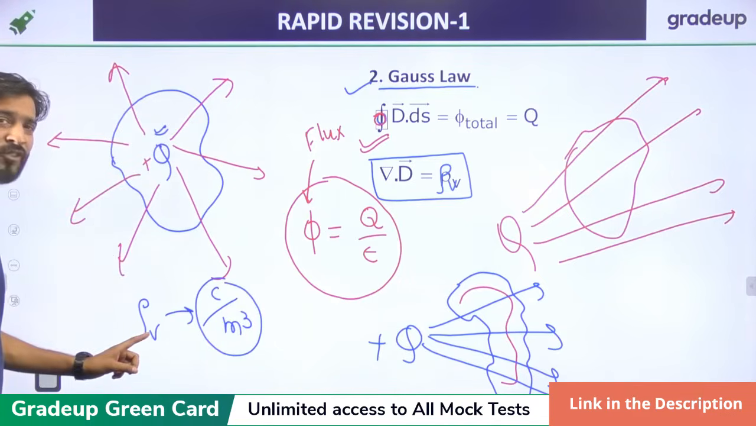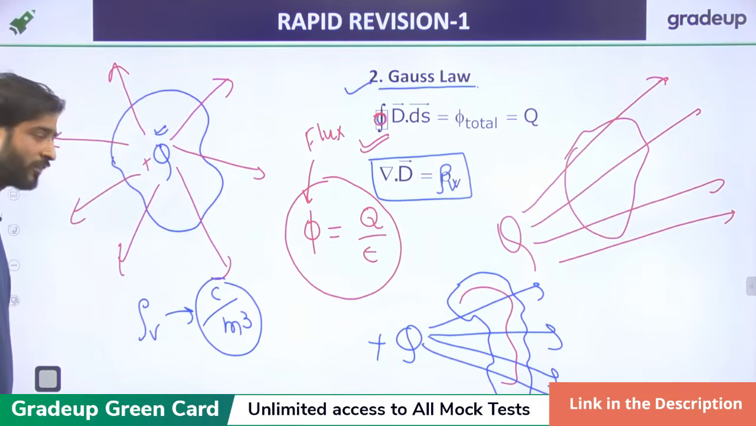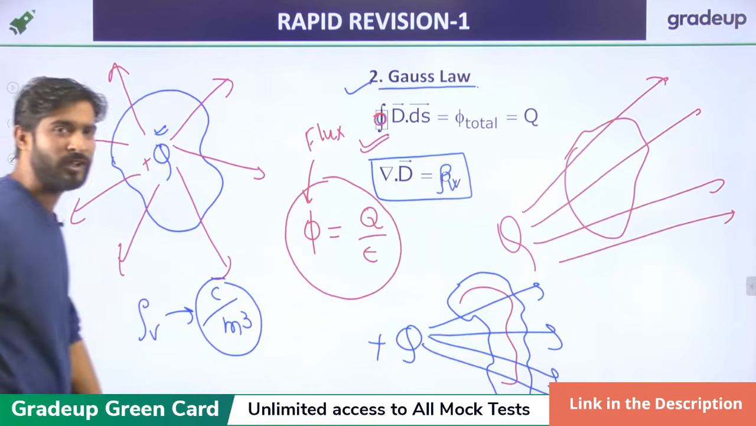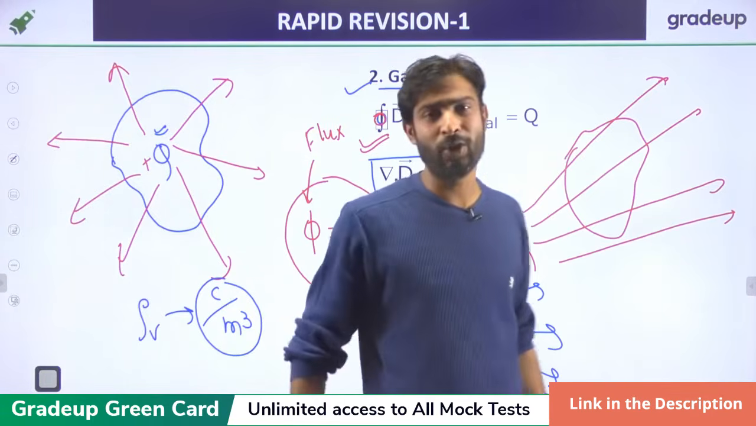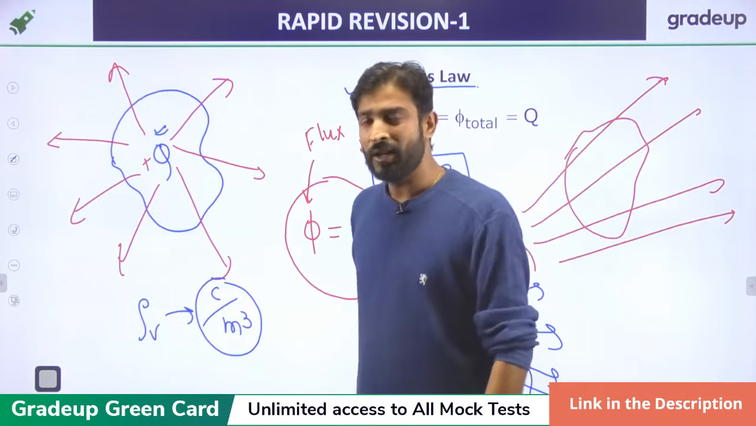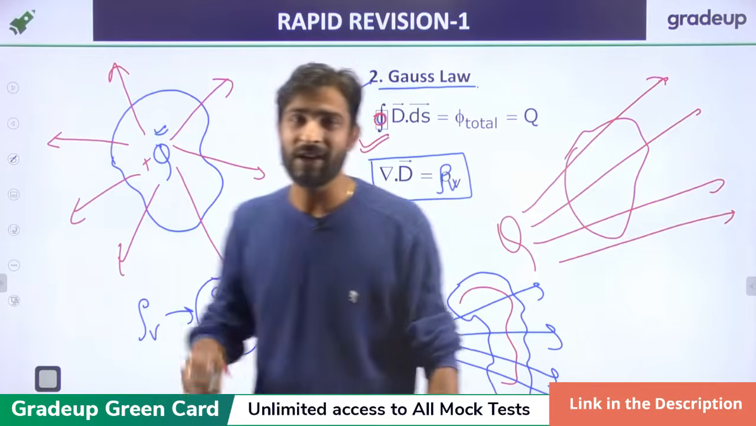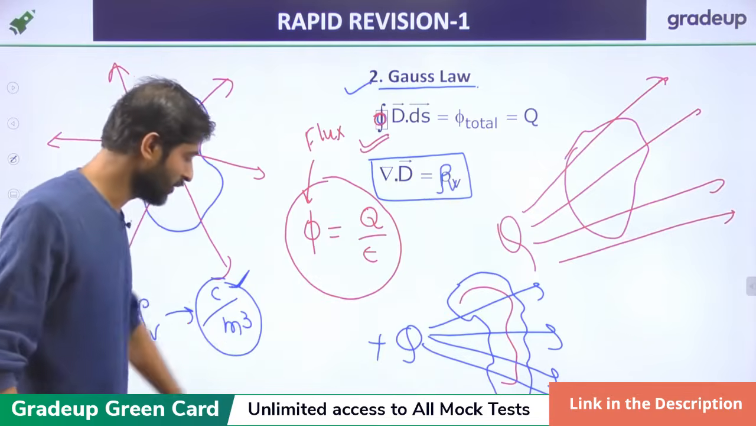So if rho V is given in any problem and you want to calculate the charge, you have to multiply rho V with the volume. If you multiply by the volume, you will get the coulombs, or we can say that you will get the charge.